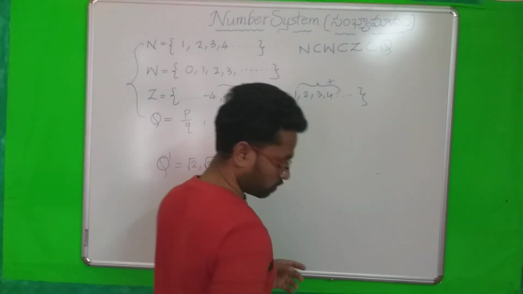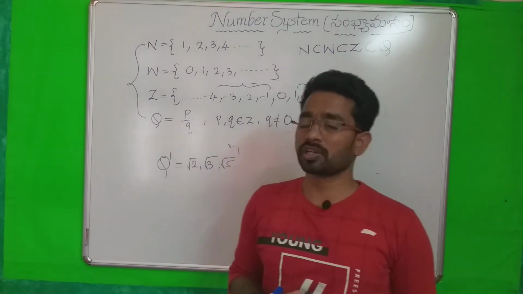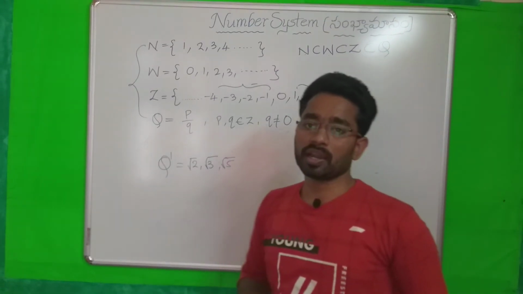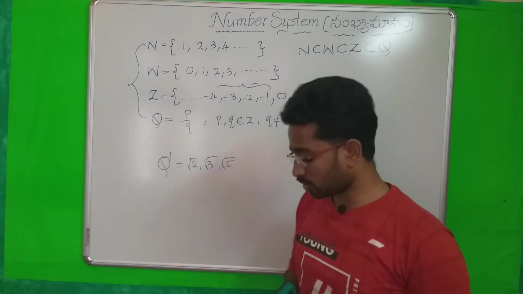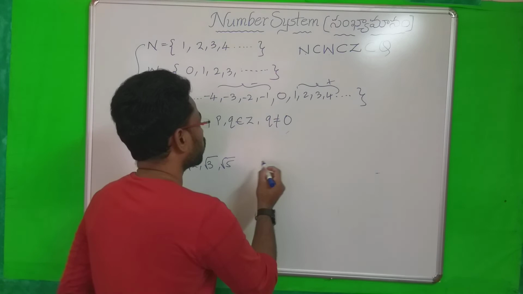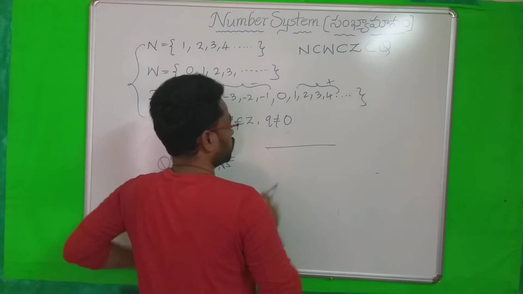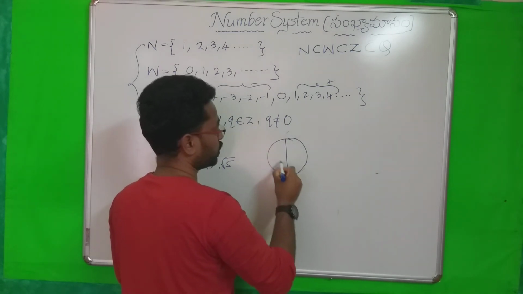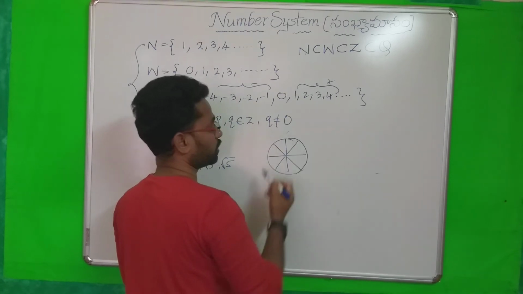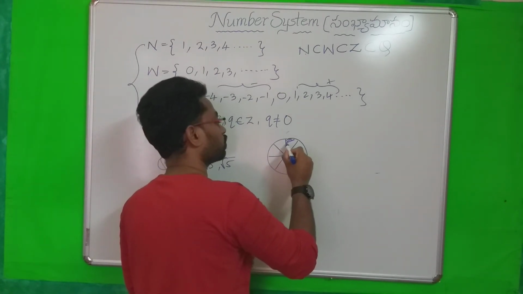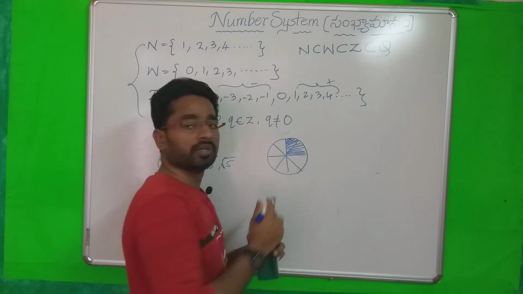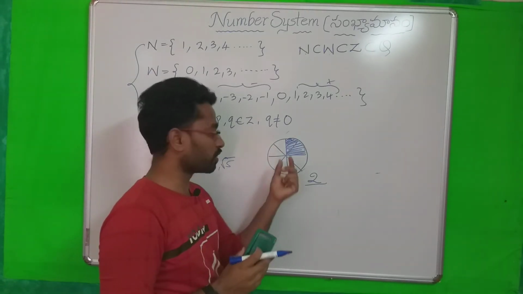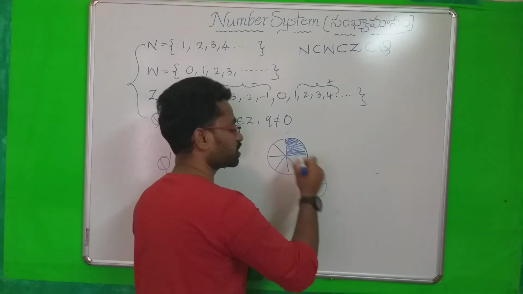Next, we have one more different type of sets: fractions and decimals. Fractions means binnamulu, and decimals, dashamsha binnamulu, we can discuss. So what are fractions? For example, this is a cake. We cut it into 8 equal parts. Now here 2 parts are shaded. In these 8 parts we have shaded only 2. So 2 by 8, this is called a fraction.